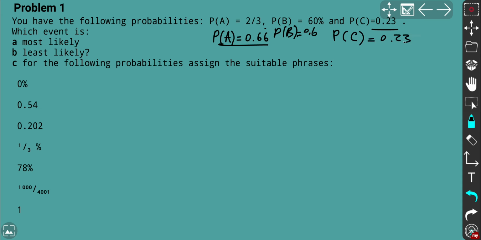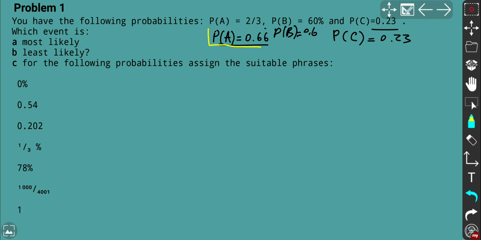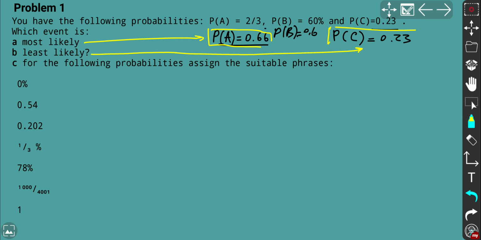So the question is the most likely event. In this case, the event is most likely when it has more probability in comparison with the others. So definitely this event is the most likely because it has the highest probability. For the least likely, the probability should be the lowest one. So for the least likely, we have event C with probability 0.23.